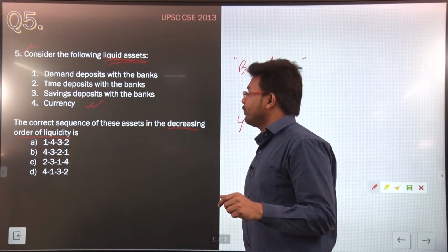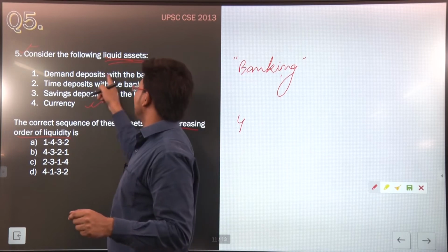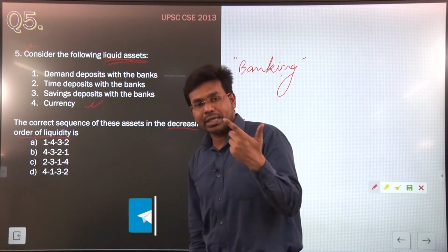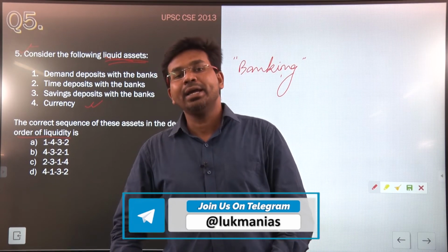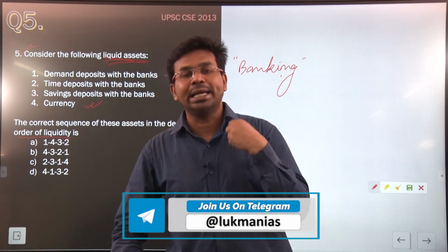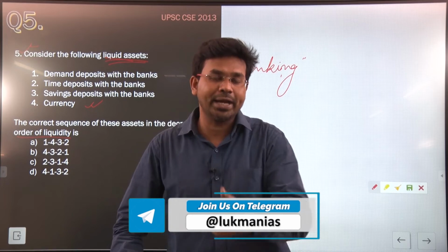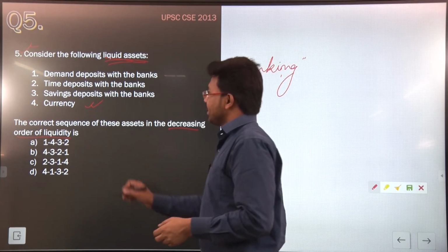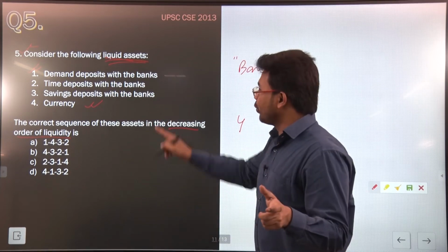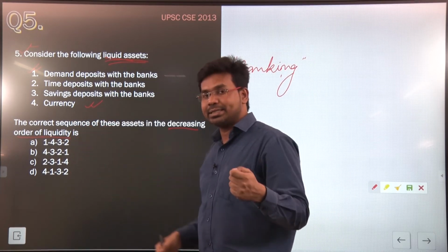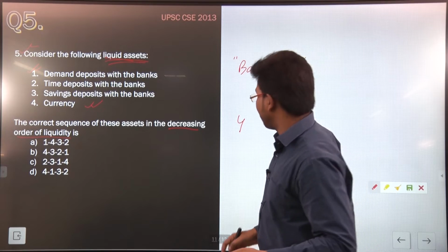After that, if we talk about demand deposits with banks, a demand deposit is an account that you open with a bank, where you can withdraw the money anytime without giving any prior notice to the bank. That is known as a demand deposit. So a demand deposit has a little less liquidity as compared to currency, because currency is already in cash format.